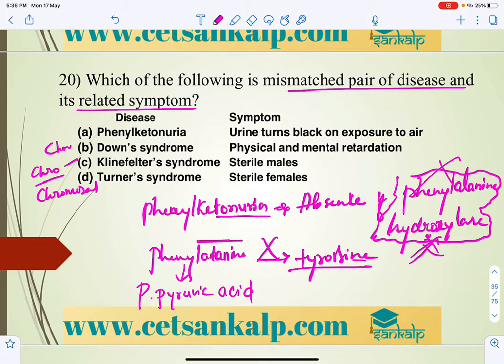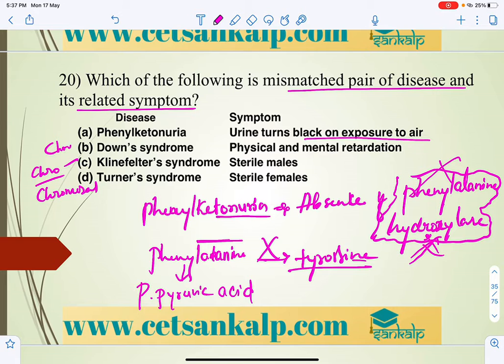So there is mental retardation, hypopigmentation of skin, or you can say itchy skin. These are many of the symptoms. Also, there is increased phenylalanine in the blood and urine.